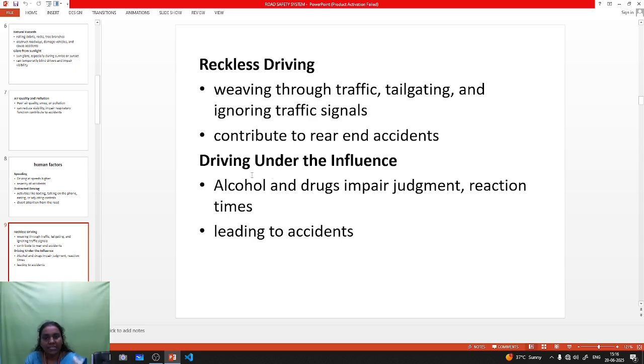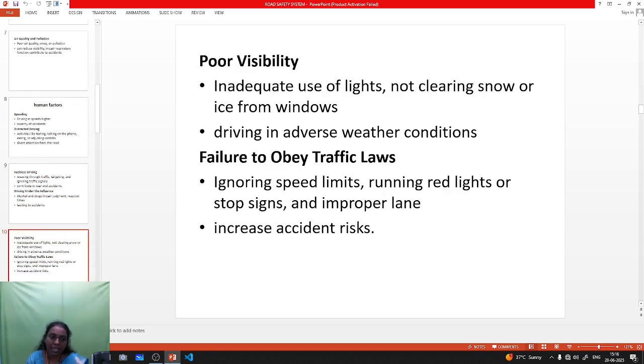Next one is driving under the influence. While the driver drives the vehicle after taking alcohol or drugs, it impairs judgment and reaction time. It may lead to accidents.